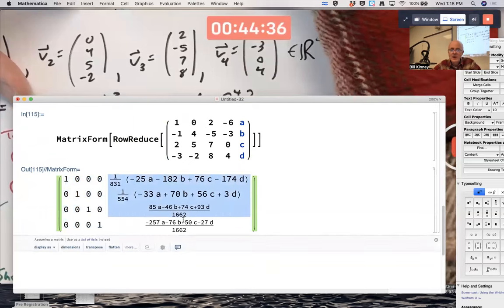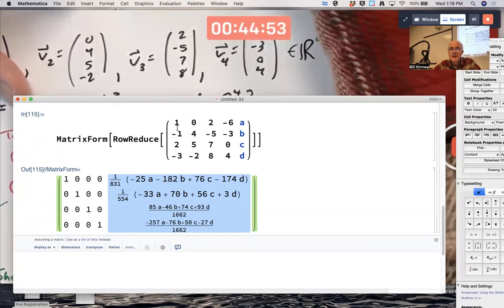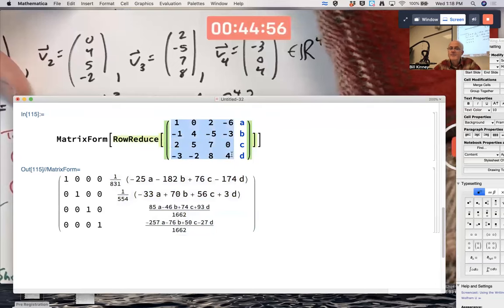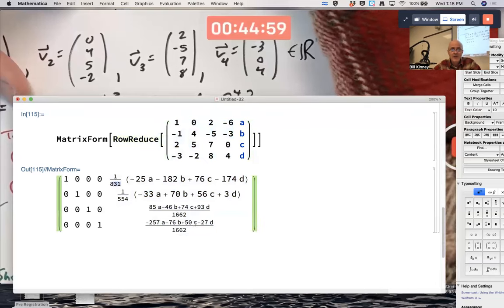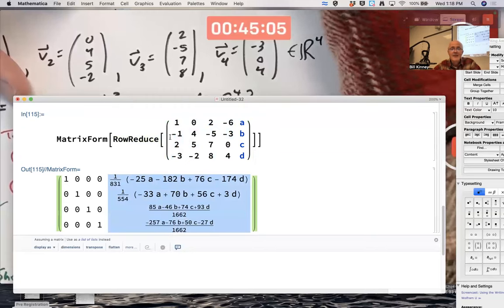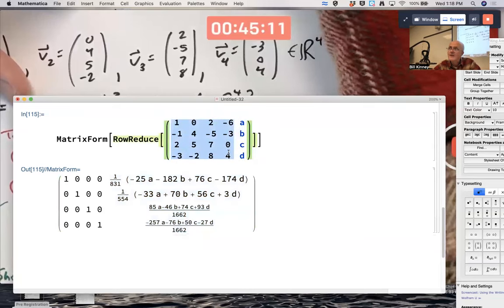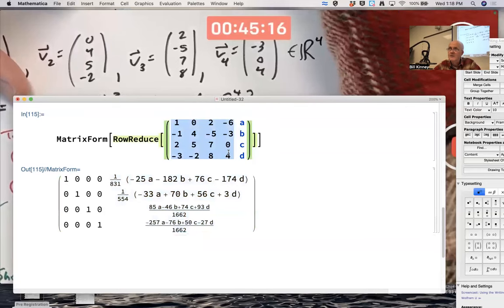Dashed line here. Here are my expressions involving A, B, C, and D. Very complicated expressions. But they are definitely expressions that are 0 when A, B, C, and D are all 0. That's enough to say that the column vectors of the original matrix are linearly independent. And, well, they are defined. They exist for any A, B, C, and D. That's enough to say that these column vectors span R4. And that's enough to say these 4 column vectors form a basis for R4.